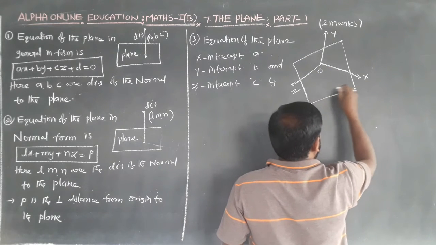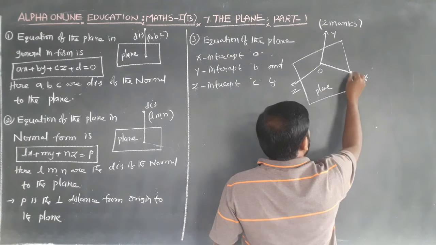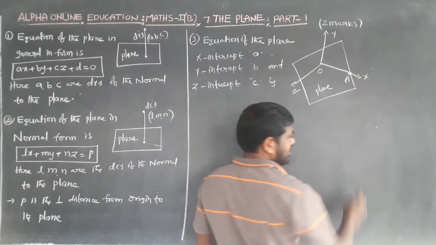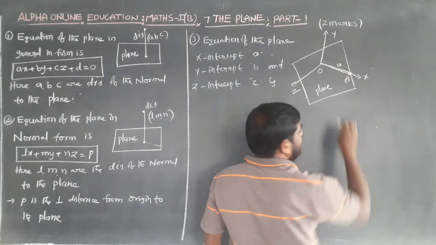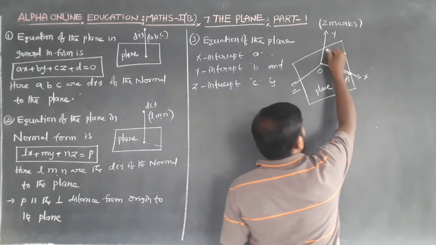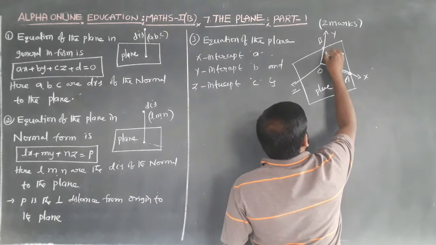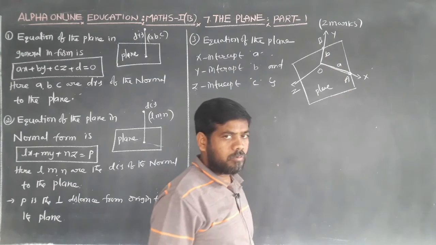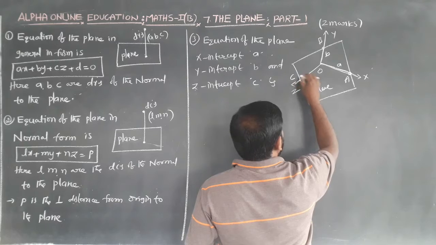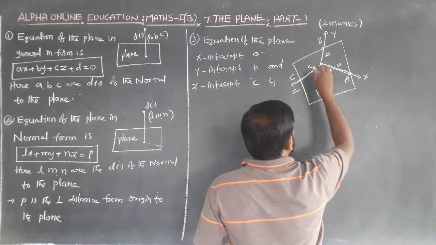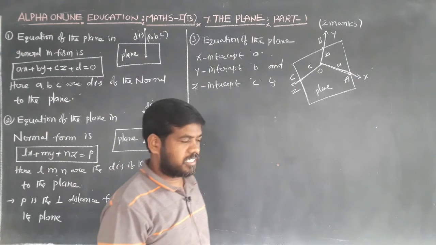Here a plane meets the x-axis at capital A, then OA is the x-intercept. A plane meets the y-axis at B, then small b is the y-intercept. A plane meets the z-axis at C, here c is the z-intercept.